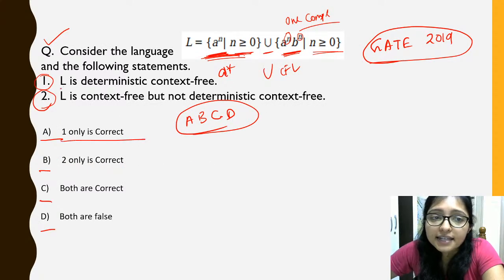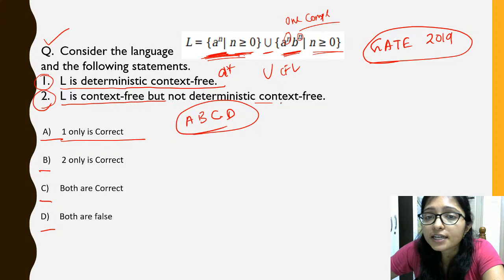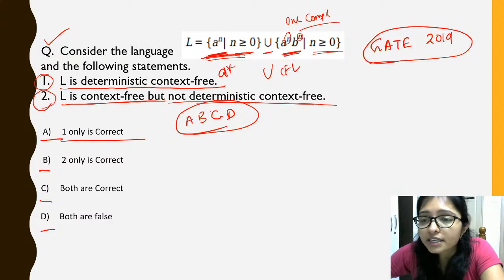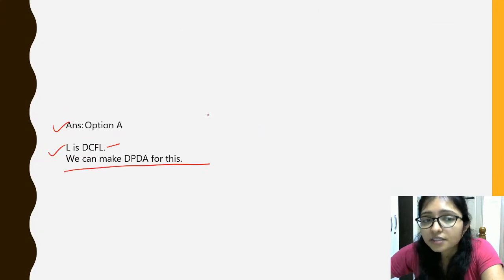Here it is telling L is deterministic context free, and here it is telling L is context free but not deterministic context free. Why is it not deterministic context free? Is it correct?